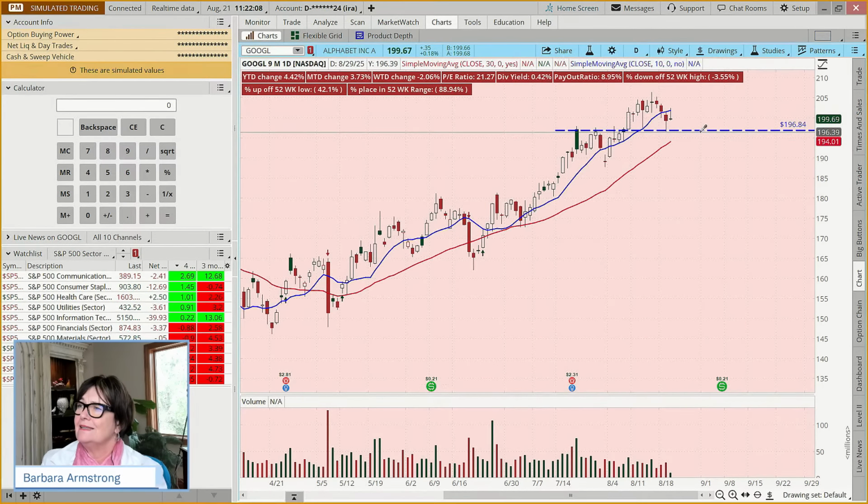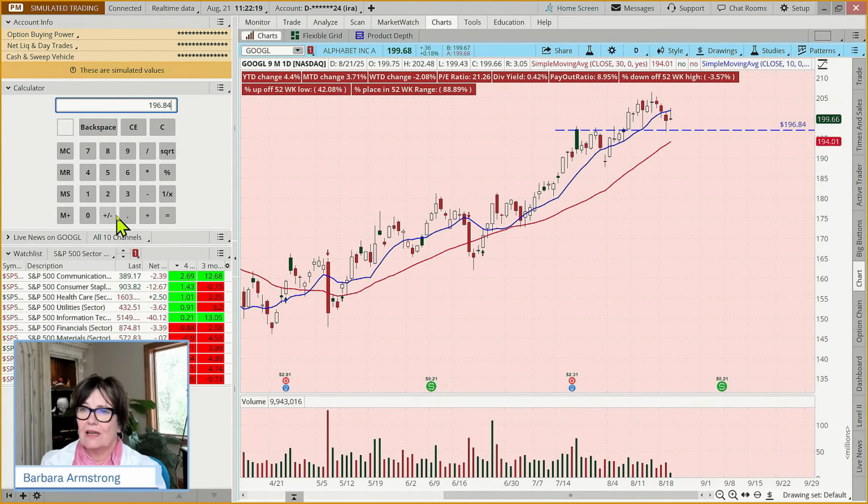So if I see support around this 196.84 level, we're going to put a stop at 196.84 and knock off 3%, so times 0.97, to give it a little wiggle room. So our stop would be around 190. And that would be below this 30-day moving average, which it's come below a couple of times, but it's just kind of nipped below, and then this uptrend has continued.